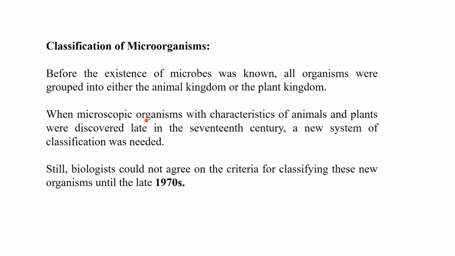When microscopic organisms with characteristics of animals and plants were discovered late in the 17th century, a new system of classification was needed. Still, biologists could not agree on the criteria for classifying these new organisms until the late 1970s.